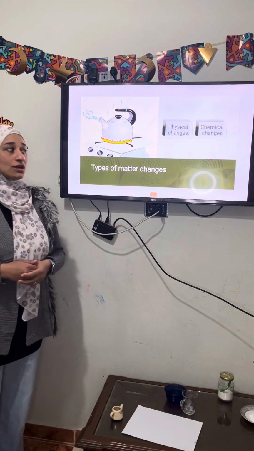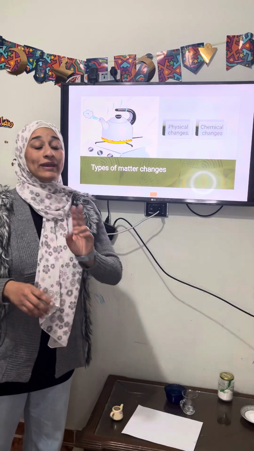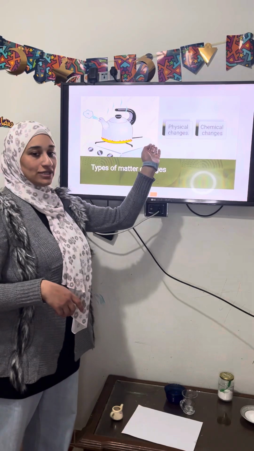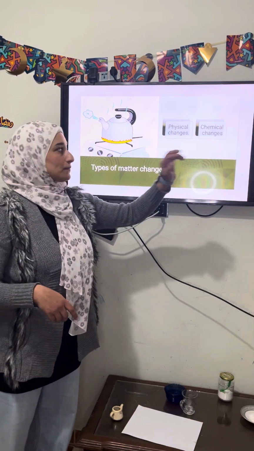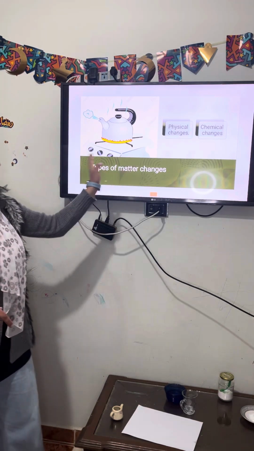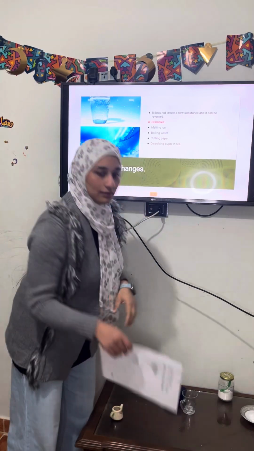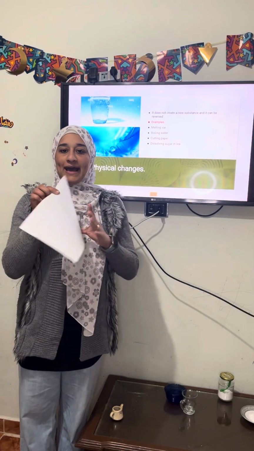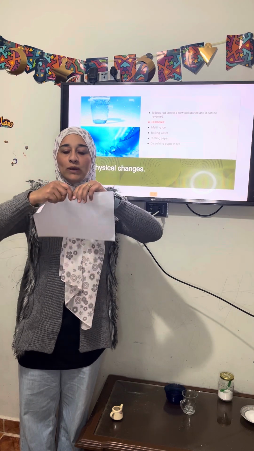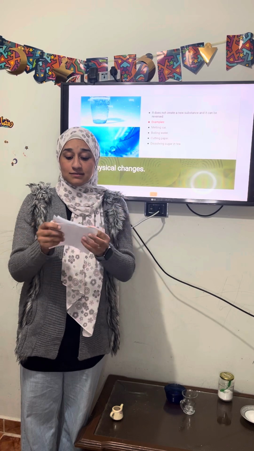Now let's find out the types of matter changes. We have 2 main types of matter changes: physical changes and chemical changes. Number 1, physical changes. Physical changes like this. I have paper. Okay, I will cut this paper into pieces.